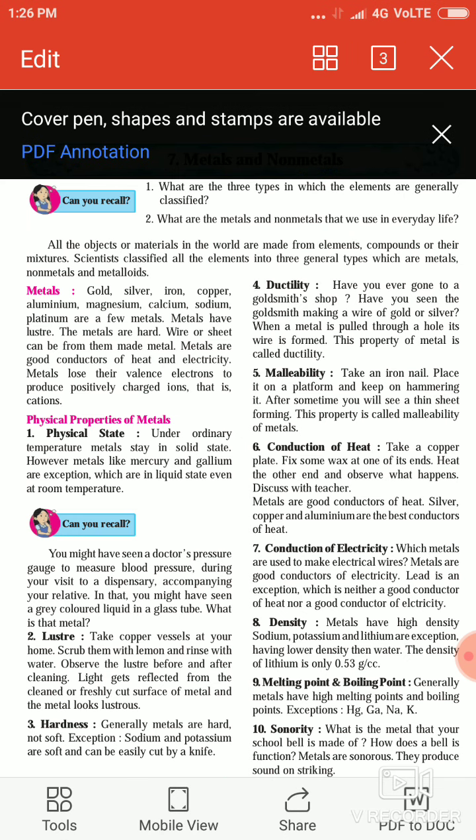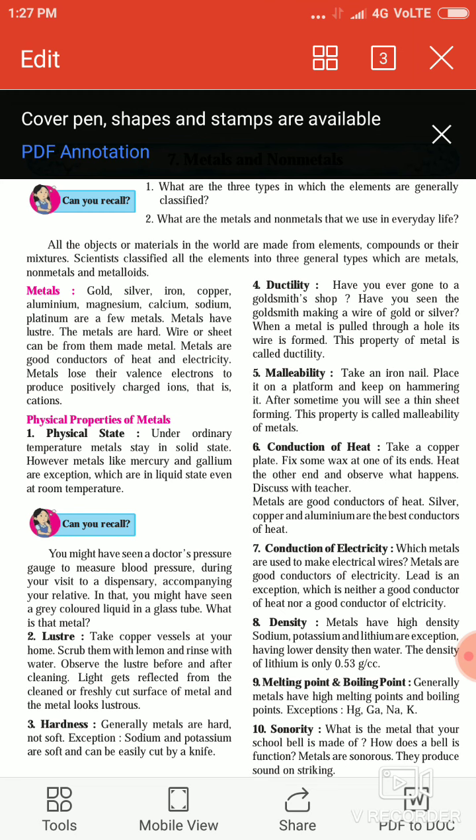The next property is ductility. Ductility means we can draw a wire out of that metal, so it is known as ductility. Have you ever gone to a goldsmith's shop? If we go to a goldsmith, we can easily see they prepare wires from metal, from gold, silver, copper. They prepare the wire and they make ornaments from that wire. So that ability of metal is called ductility.